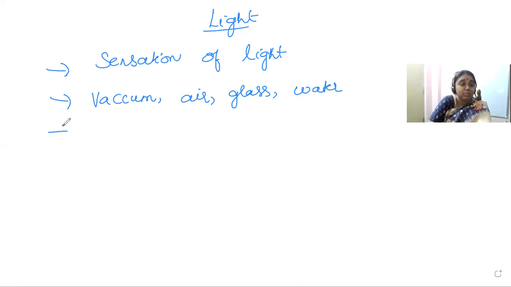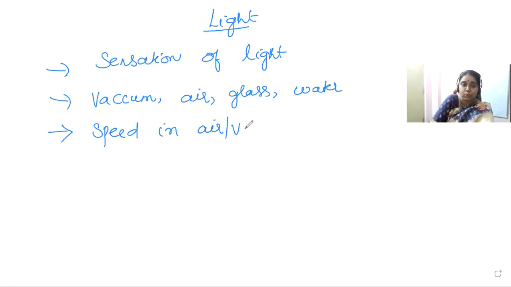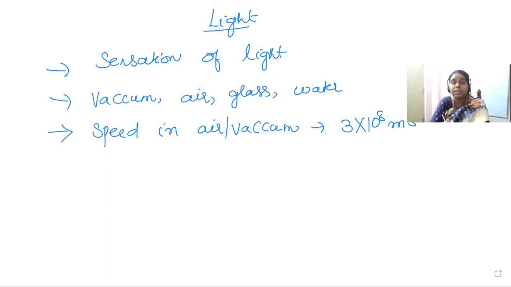And it travels with maximum speed in air or vacuum, and compared to that, a little bit less in other media. So in vacuum, the speed of light is maximum, that is 3 into 10 power 8 meters per second. So this is the main